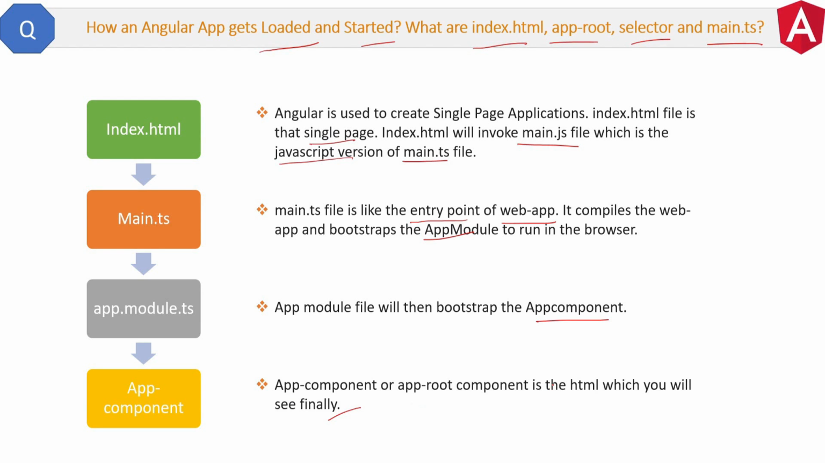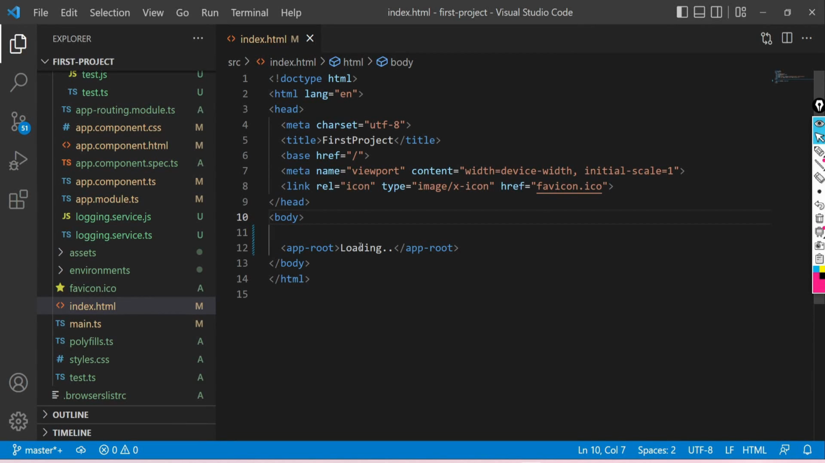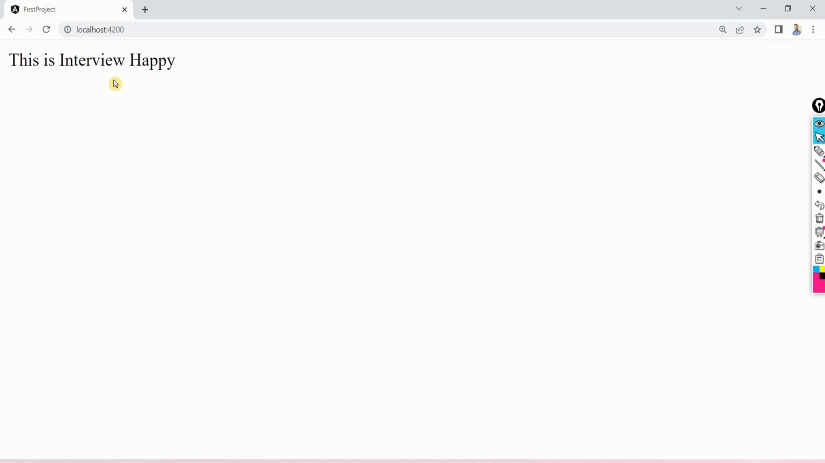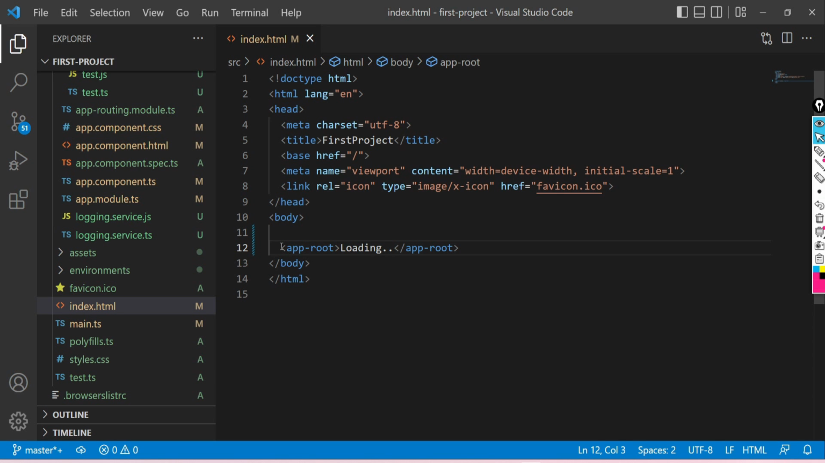Now let me give you the proof of above sequence. See, here is the code of index.html file. Here we have this loading string, but when we look at the browser, the string loading is not here. So what happened? Actually, this app root tag is not an HTML tag. It's an Angular component.